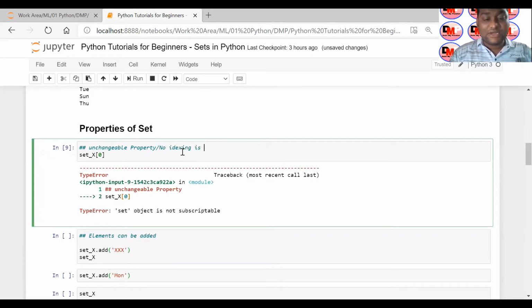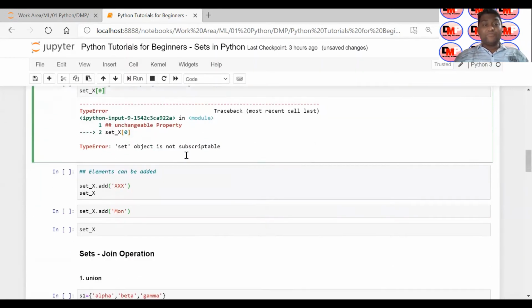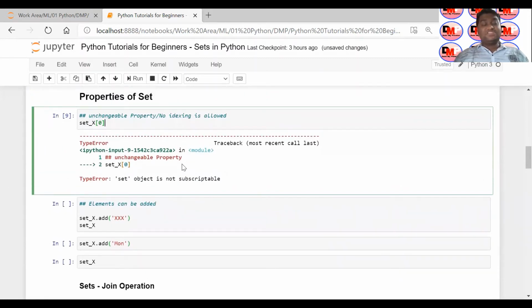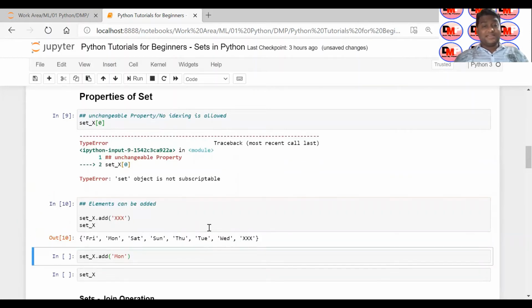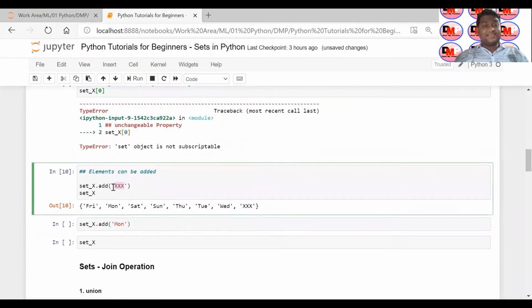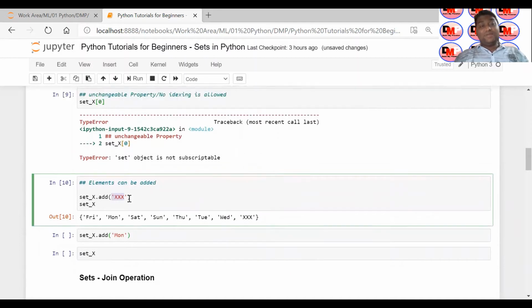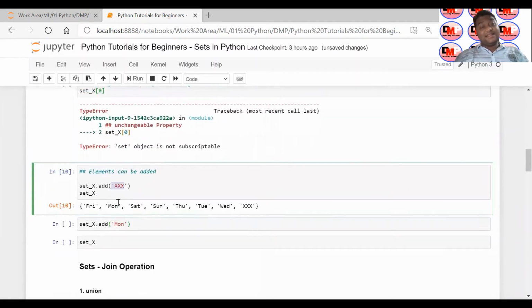So this proves my two points here. But don't get confused: it's not that once you define a fixed set of elements, it's done. You can add an element, but you cannot change the existing elements. If I want to add a particular element, I can do that with the help of the add method.